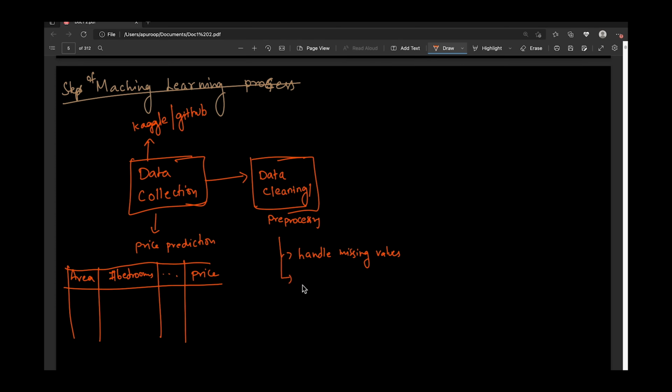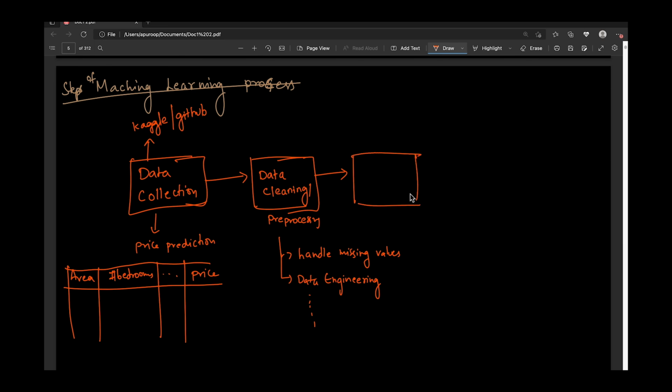And similarly, we can do some feature engineering. So feature engineering is like, with the help of existing features, we can do some modifications and generate some new features, which will help us in predicting the output. Like that, there are several pre-processing techniques. We'll be going through a few of these. Okay, so one by one. And after data cleaning or pre-processing, what will be our next step?